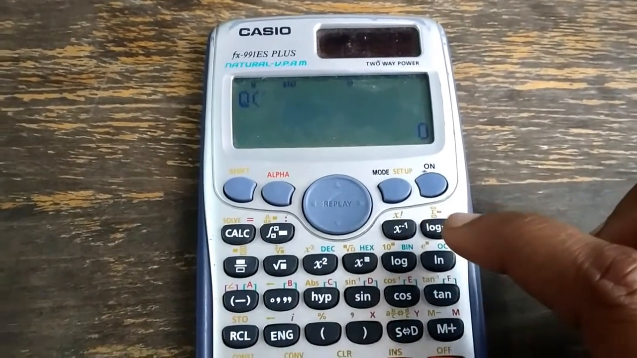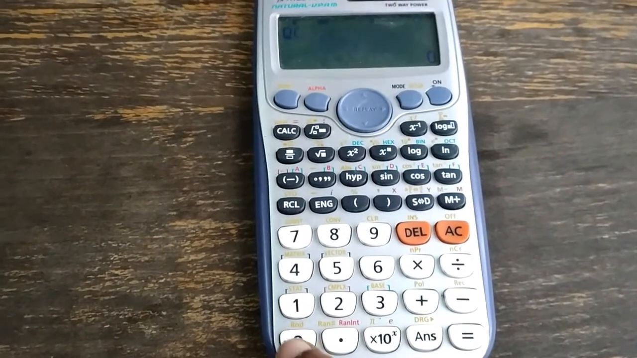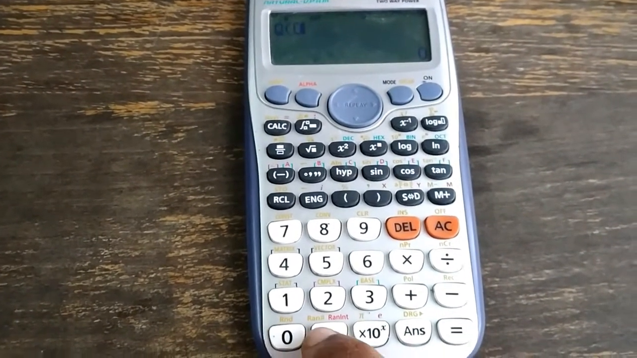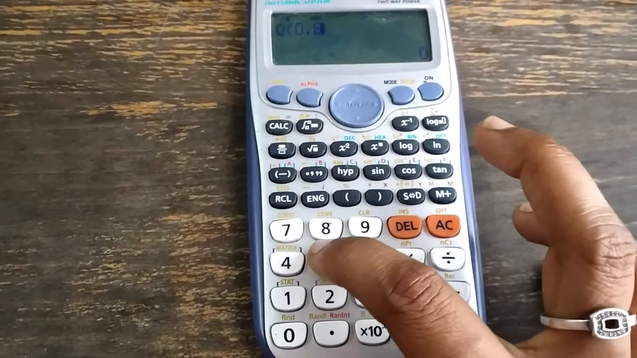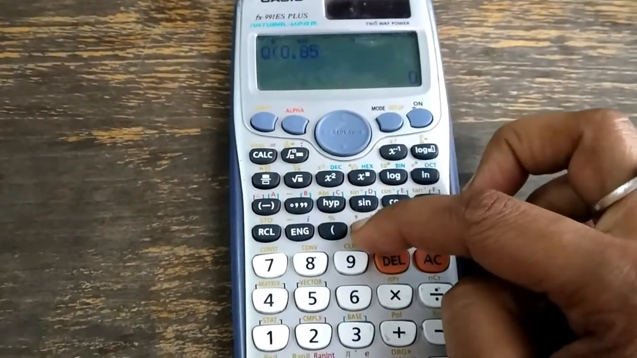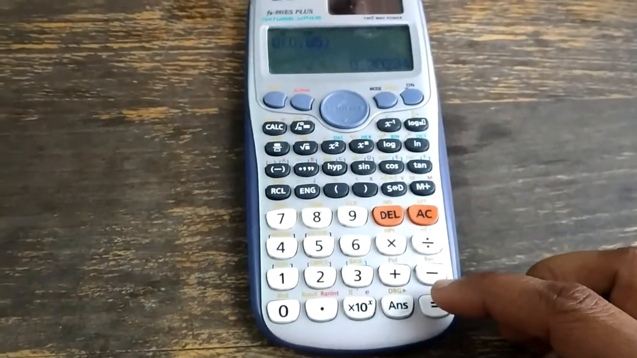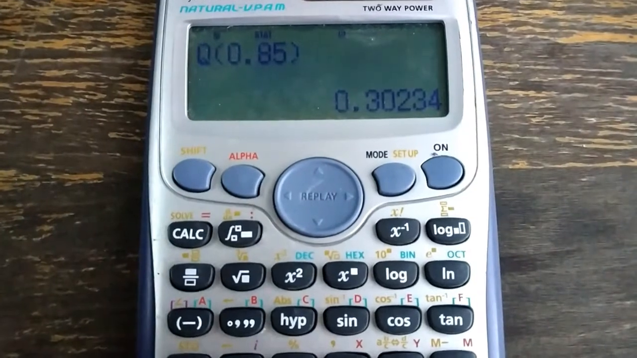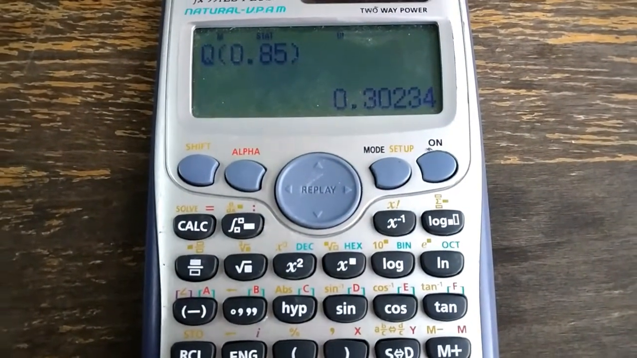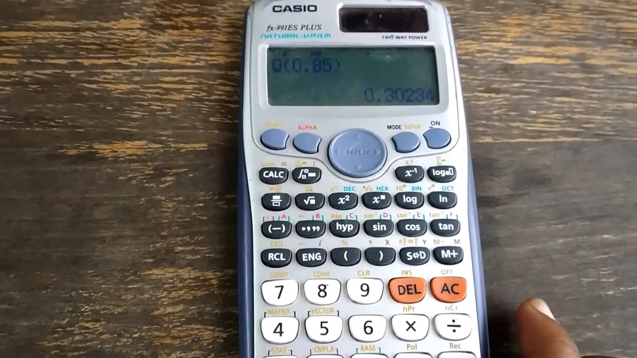Then it is asking Q of something. For example, I will find 0.85. You can see Q of 0.85 there. Close the bracket, then type equals, and you can get the value of Q of 0.85. This is how you can find the value of Q of something for the normal distribution.